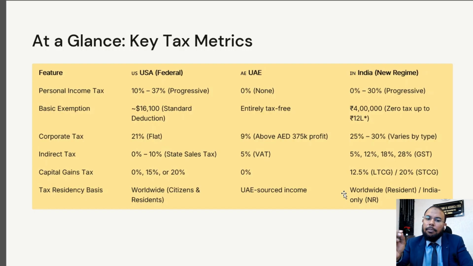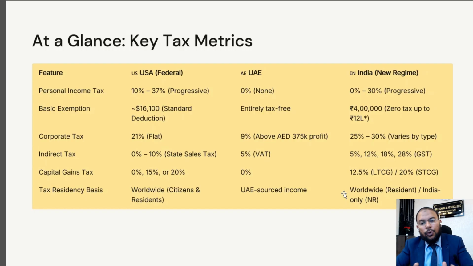And further regarding the basic exemption, as you know, in India the basic exemption is rupees 400,000. That is the basic exemption limit. Beyond that you have to pay tax. But remember there is a rebate concept up to 12 lakh, so there is no tax. If you are a salaried person, there is an extra standard deduction of 75,000, meaning your total tax-free income, if you are earning salary, is 12 lakh 75,000 in rupee terms.